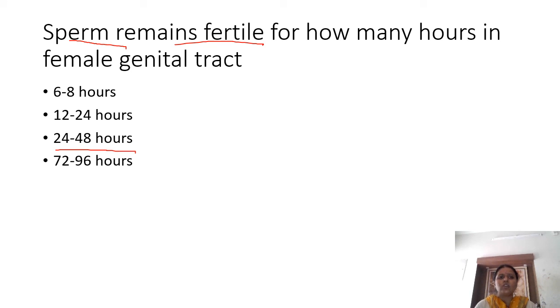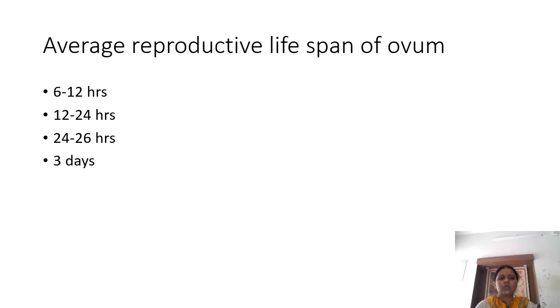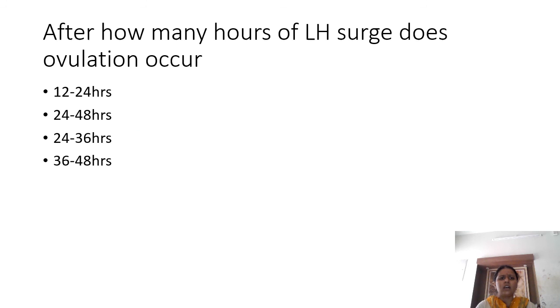Okay, because they have specifically asked about fertility, it is 24 to 48 hours. Average reproductive lifespan of ovum, you all already know, it is 12 to 24 hours. And after how many hours of LH surge? Okay, to be more specific, LH surge happens 34 to 36 hours prior to ovulation. Now the option close to it is 24 to 36 hours.